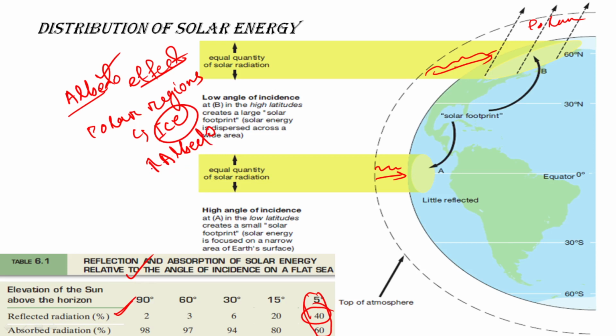Because of higher albedo, the reflectance is more in the polar region. As the land surfaces are covered with ice caps, the regions have the highest albedo. That means the sun rays are reflected back more.